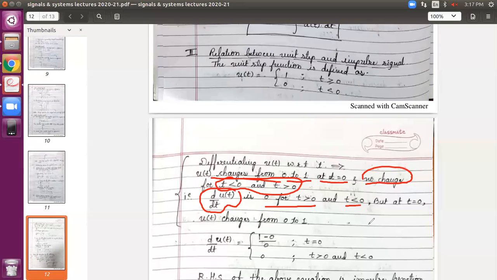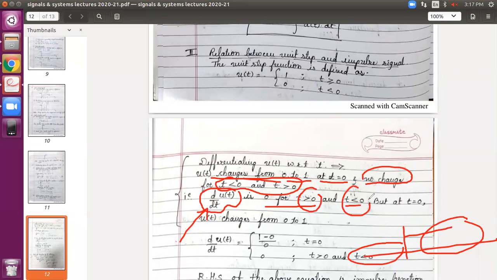Okay, what change has been done. But if you observe your unit step signal, you are not finding any change on the left hand side and right hand side. Constancy is maintained in the amplitude. So the differentiation for the left side and for the right side is 0, except at time t equals 0.